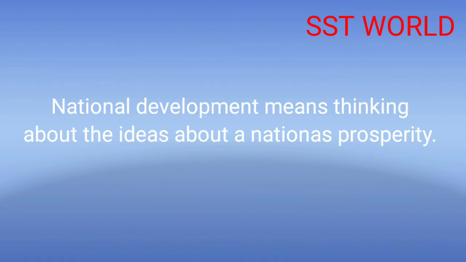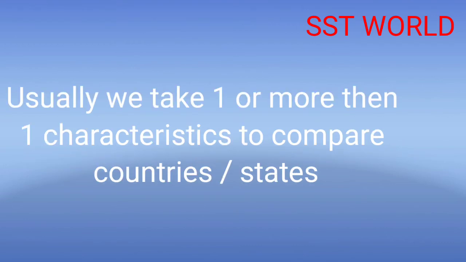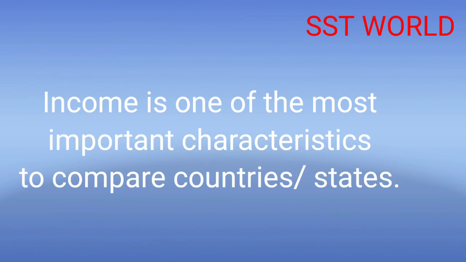So how can we compare different countries or states? Now the question arises. Usually we take one or more characteristics to compare countries or states. Different characteristics are there, but one of the important ones is income. Did you understand? That is income.